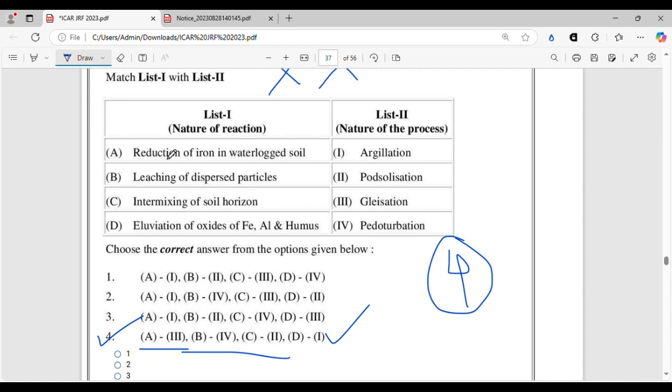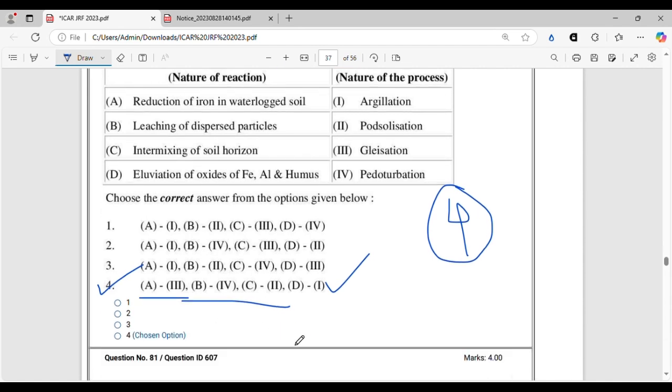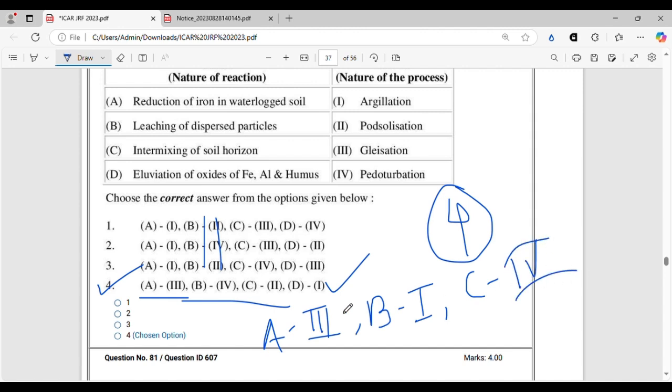So let's study what will be the correct combination. So A will be 3, that we have no doubt about it. Then leaching of dispersed particles will be 1. All right. There is nothing like B is equal to 1. So C, intermixing of soil horizon, we all know that is called pedoturbation, happens in Vertisol, in black soil.